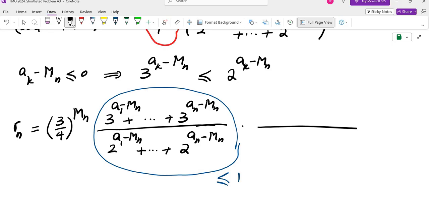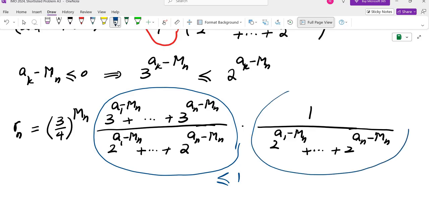The reason being, each of the corresponding terms are comparable. You can say that 3 to the power of ak minus mn is less than or equal to 2 to the power of ak minus mn. Now we are left with one more term here. We have 2 to the power of a1 minus mn all the way to 2 to the power of an minus mn. Now if you look at this fraction, that fraction is also less than or equal to 1.